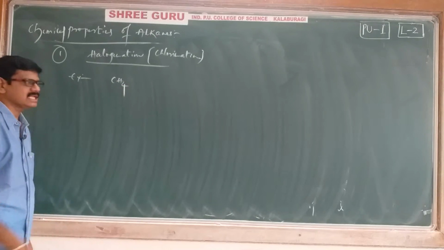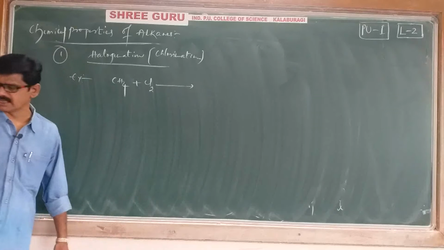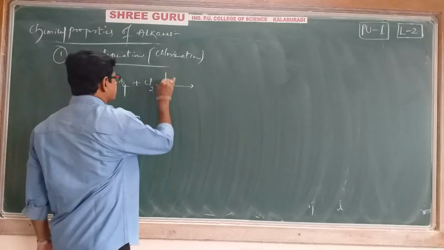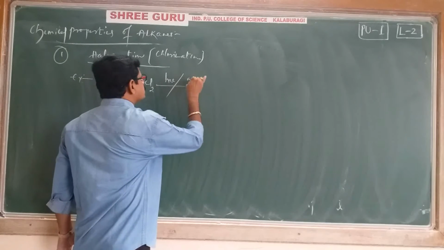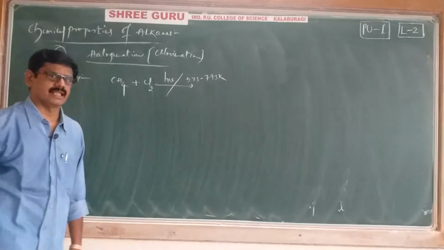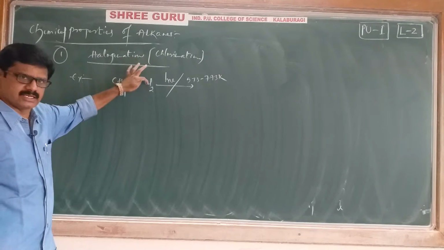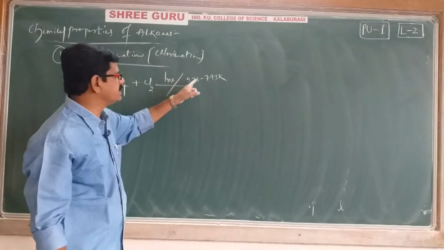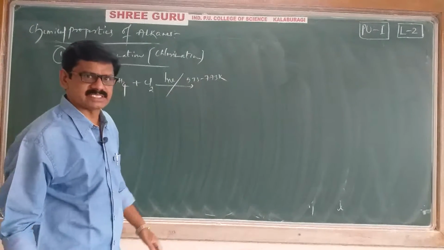Methane is reacted with chlorine in the presence of sunlight, or we can also heat up to 573 to 773 kelvins. I'll repeat: the alkane, that is methane, reacts with chlorine in the presence of sunlight, or if you heat at 573 to 773 kelvins temperature.